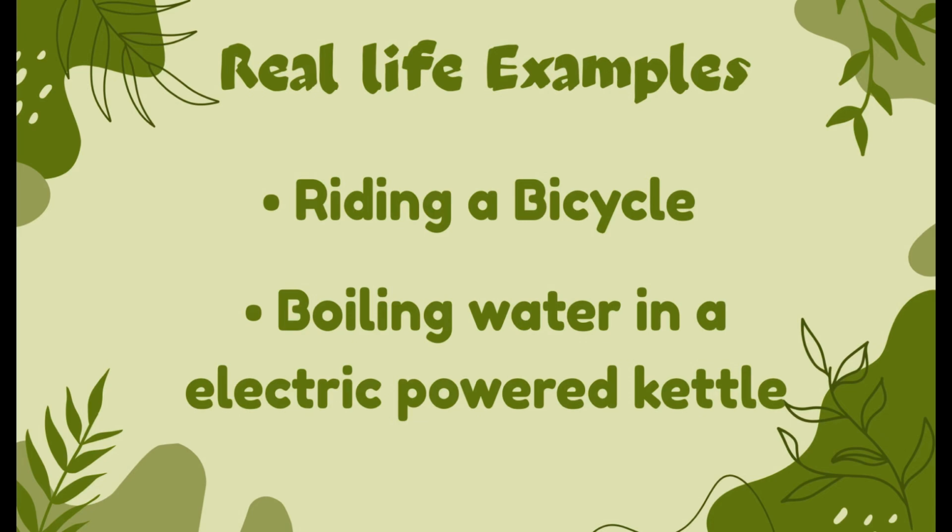With that, let's proceed to the real-life examples of the first law of thermodynamics. The first example is riding a bicycle. When you pedal a bike, your body uses chemical energy from the food you ate. This chemical energy is transformed into mechanical energy that makes the bike move.